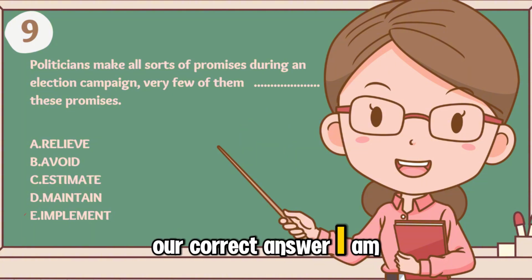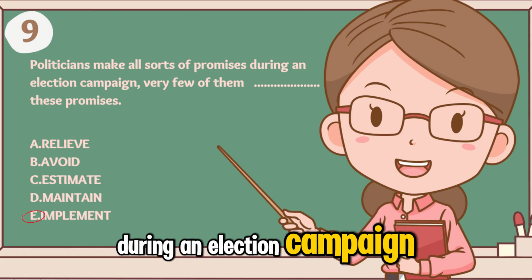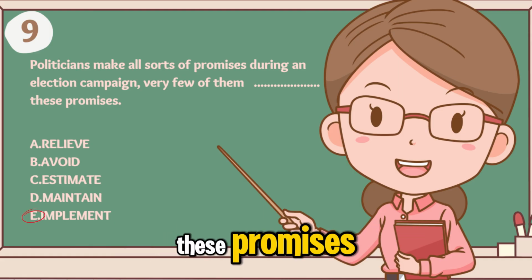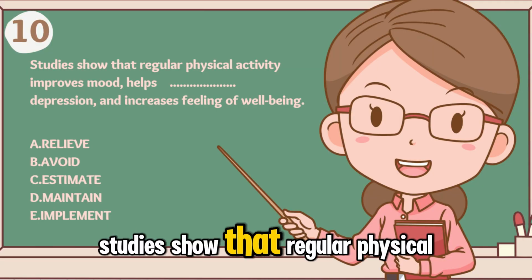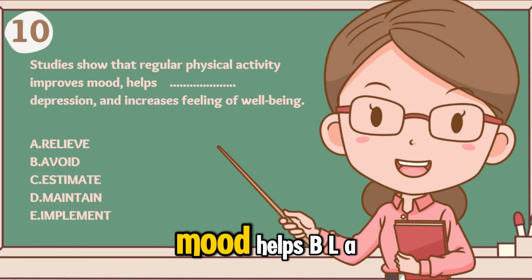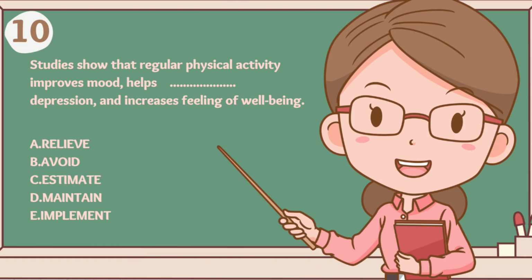Our correct answer: implement. Politicians make all sorts of promises during an election campaign. Very few of them implement these promises. Congratulations. Now let's move on to our last exercise. Studies show that regular physical activity improves mood, helps blah depression, and increases feeling of well-being.